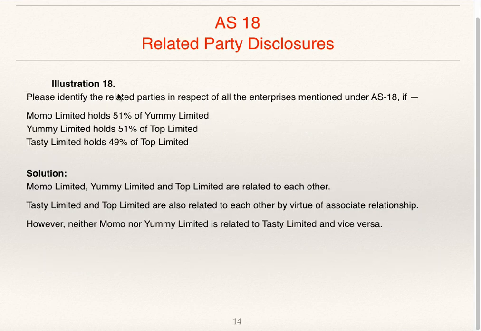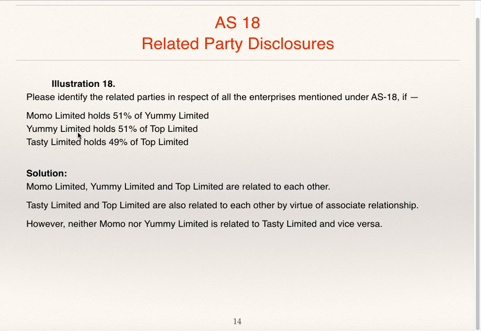Now we'll see illustration 18. Please identify the related parties in respect of all the enterprises mentioned under AS 18 if Momo Limited holds 51% of Yummy Limited. So that means Momo Limited is holding company, Yummy Limited is subsidiary company. Direct relationship. Yummy Limited holds 51% of Top Limited.